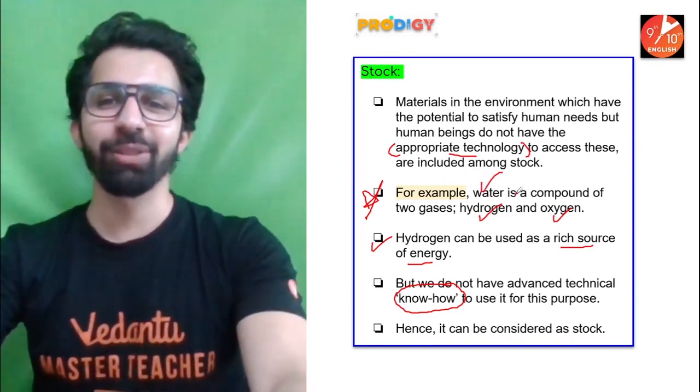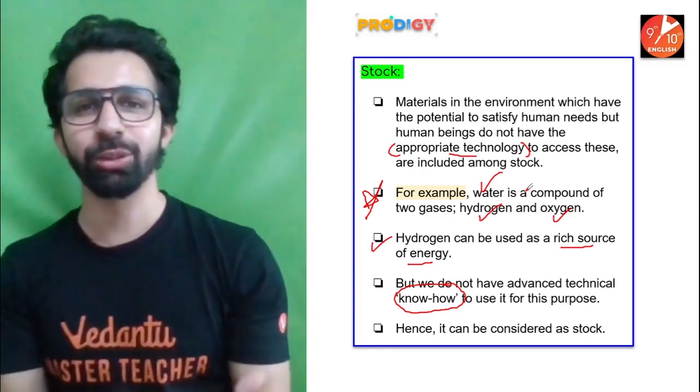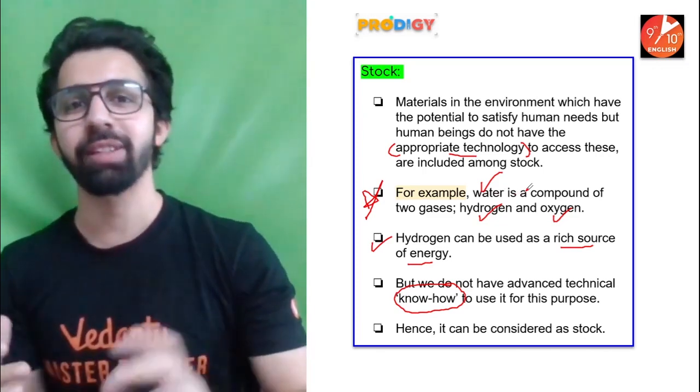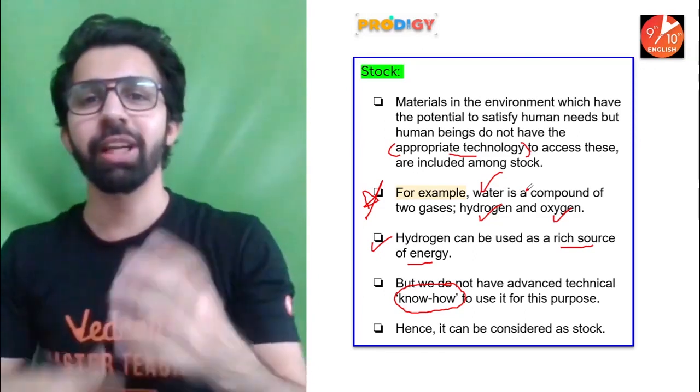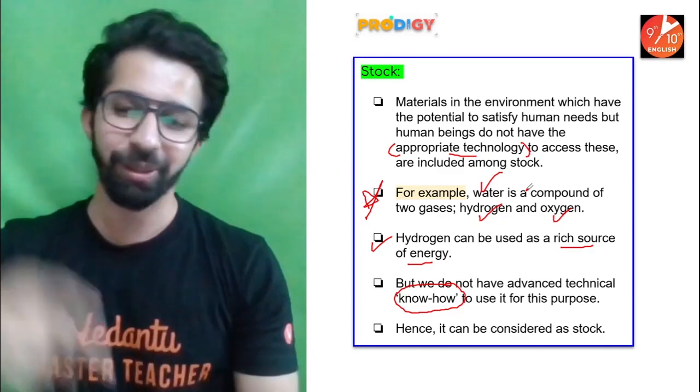Okay. So guys, water is a compound of hydrogen and oxygen, and we know hydrogen can be used as a very rich source of energy, but as of now, we do not have the appropriate technology so that we can fully utilize it as a resource. So it will be considered as a stock.